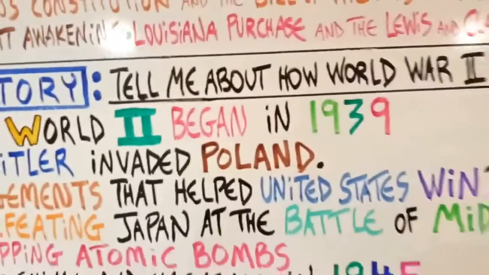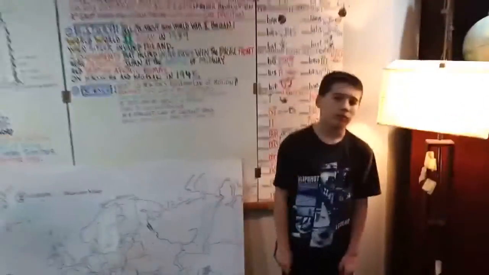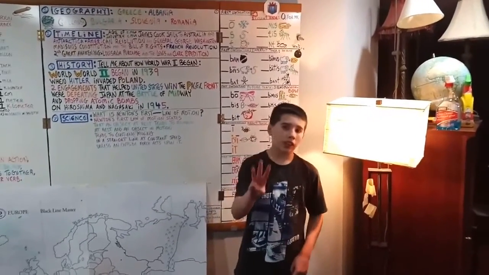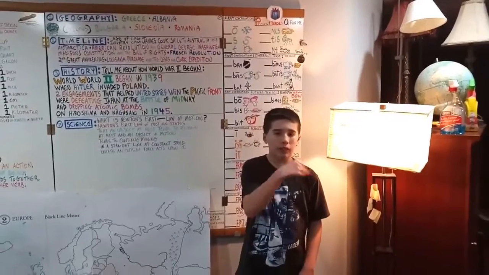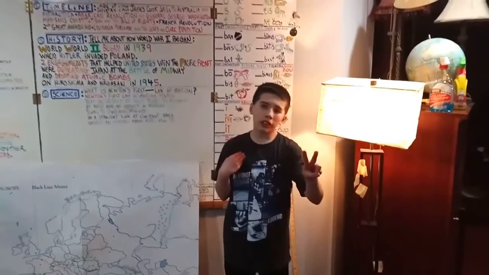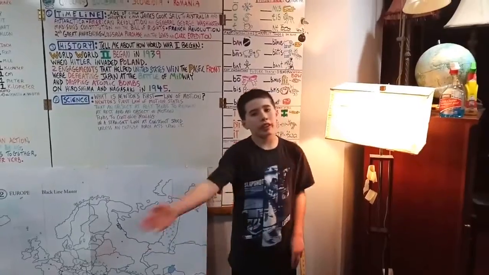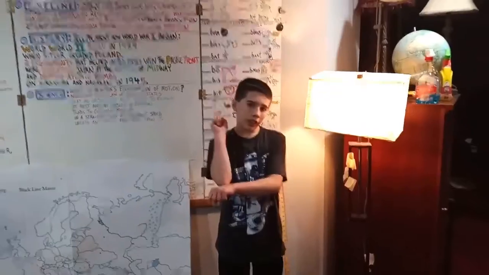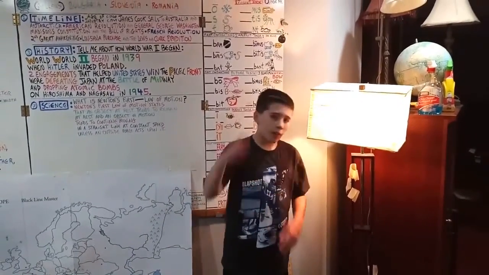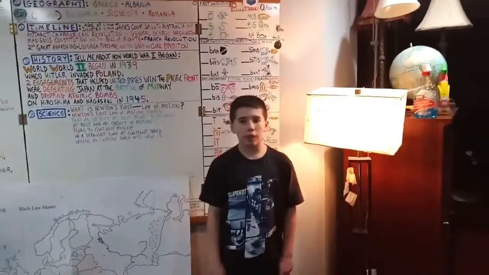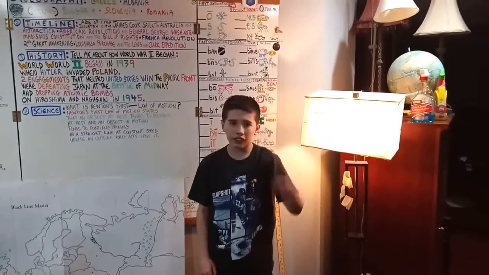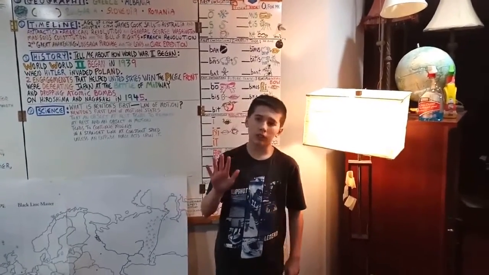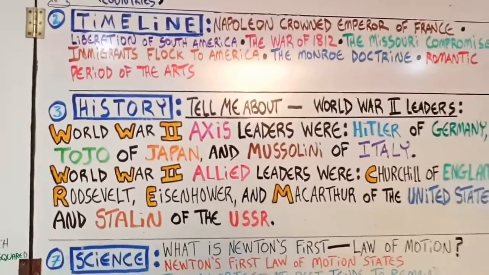All right, we're going to get right into it. Tell me about how World War II began. Here we go. World War II began in 1939 when Hitler invaded Poland. 2 engagements that helped the United States win the Pacific Front were defeating Japan at the Battle of Midway and dropping atomic bombs on Hiroshima and Nagasaki in 1945.